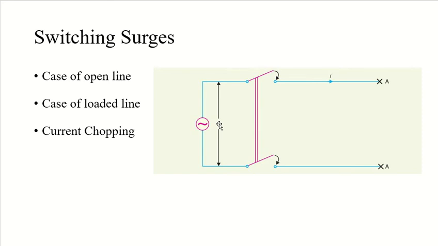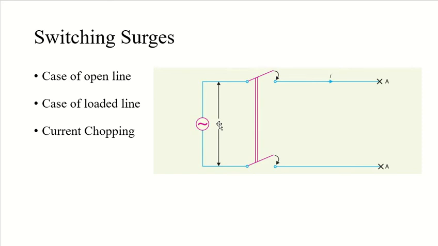Now let's see the second case, that is the case for the loaded line. First one was for the unloaded line, so the second one is for the loaded line. When are overvoltages produced during the switching operations of a loaded line? Let's take a loaded line, and let's say it is getting interrupted suddenly.